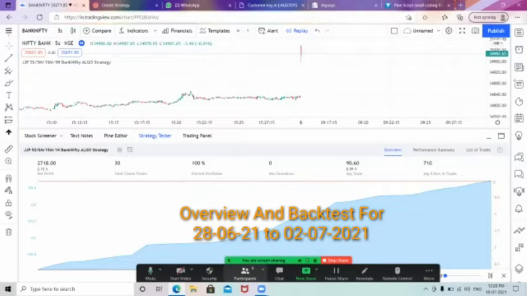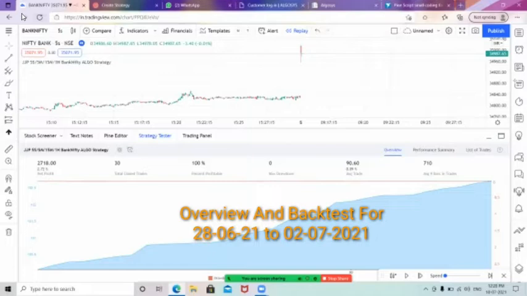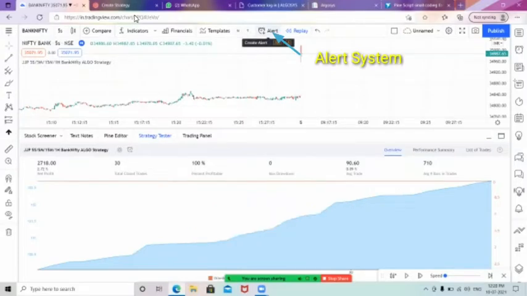Now we have designed this strategy for the Algosys platform. For Bank Nifty Direct Index, you will be getting the alerts. That means whatever signals are given in Bank Nifty, you are getting the signal in Bank Nifty Direct Index. So it will be transferred like an alert. There is an option in TradingView, we are keeping the alert. Okay. And it will be transferred towards the Algosys platform right here.